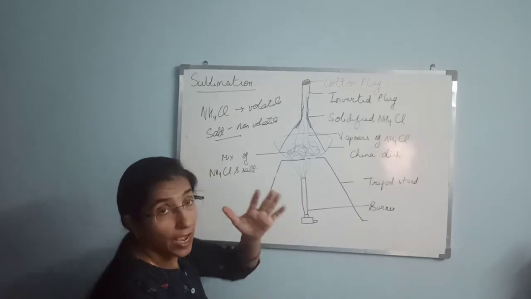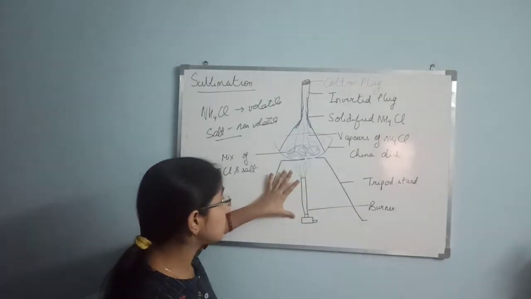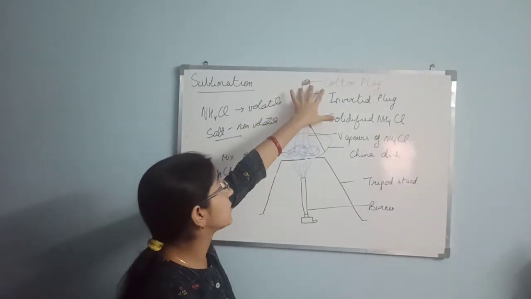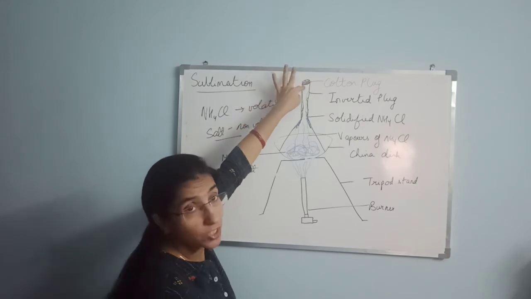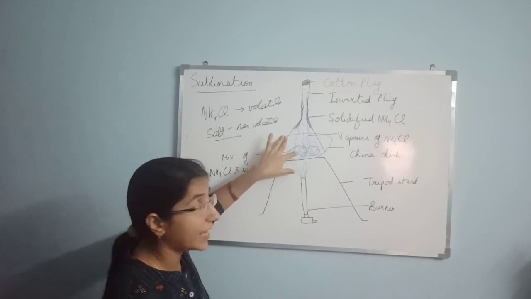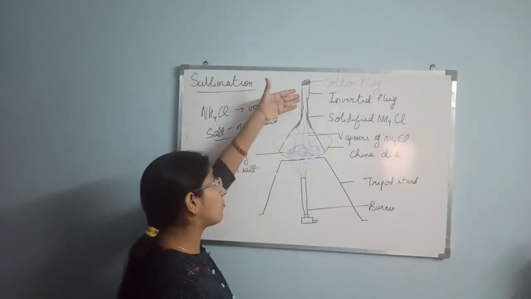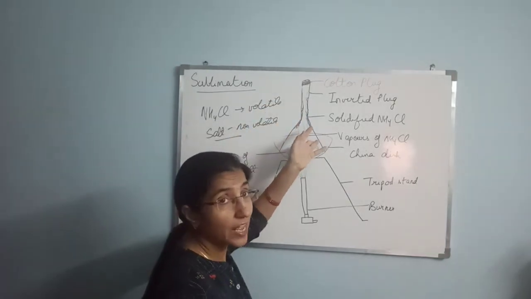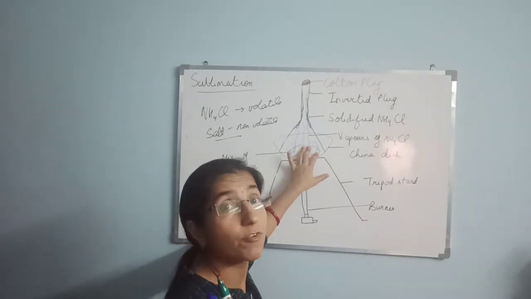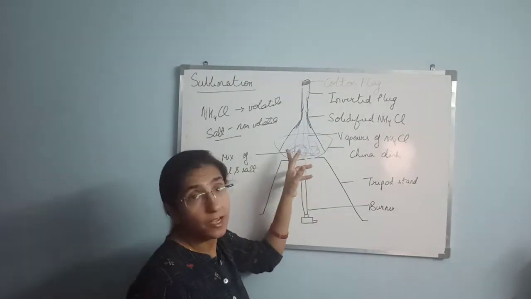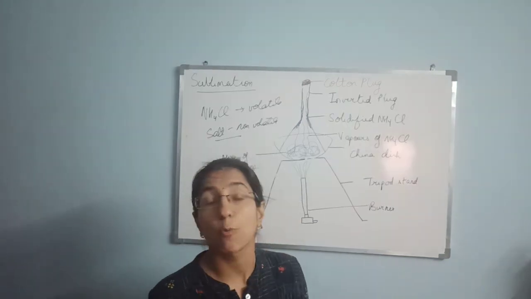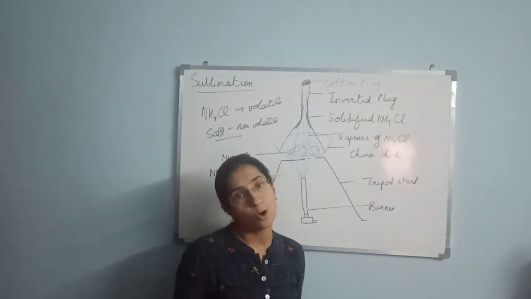So first I'll just summarize it. We have kept a burner, tripod stand, china dish, and inverted funnel, and its mouth is normally plugged with cotton. Then when we start heating it, the ammonium chloride, which is a quite volatile compound, will start to convert into vapor form and will deposit on the sides of the inverted funnel as a white powder, and the sand or the salt, whichever we are using as the non-volatile, will be left behind in the china dish. This is basically the sublimation process. This is very important. This is normally asked in your exams in either 3 marks or in 5 marks.